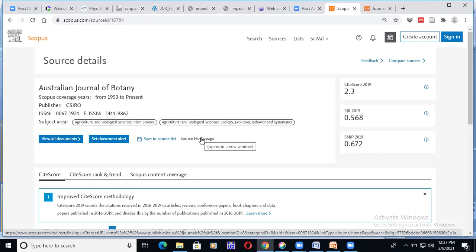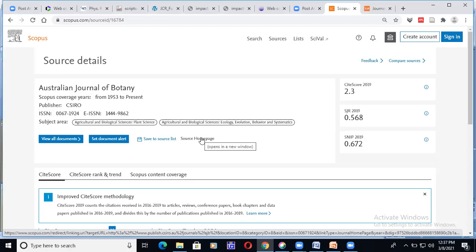But if the status is present, even if you published your paper in 2021, you may have the claim that while I published the paper, the journal was in Scopus, so my thesis should be accepted. So you should take this screenshot and show them.